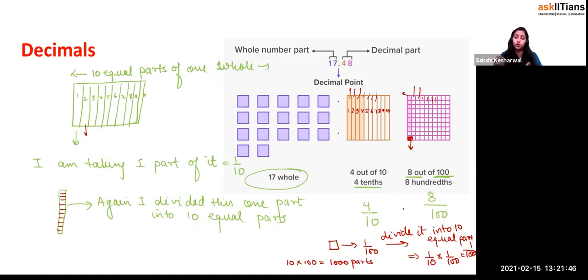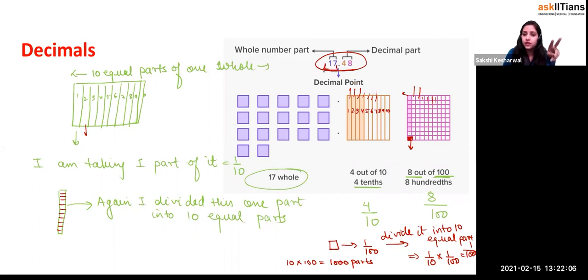You're chopping, chopping, chopping, and it is very accurate or not. You're just doing the magnification. You're doing what, beta? Magnification. I think this thing is clear. If I write 17 whole plus if I write 17.48, it means what you did, there are two ways of thinking about this thing.